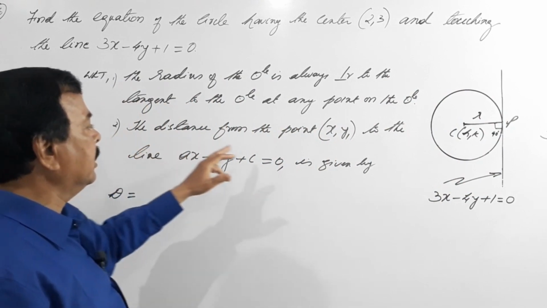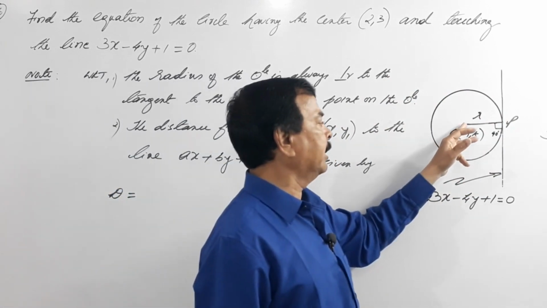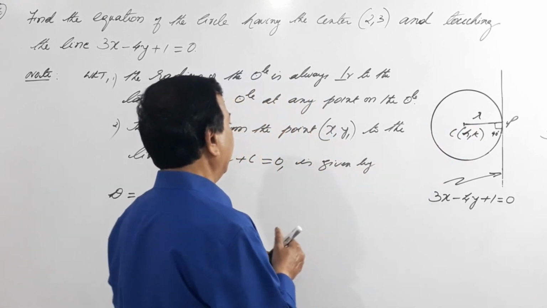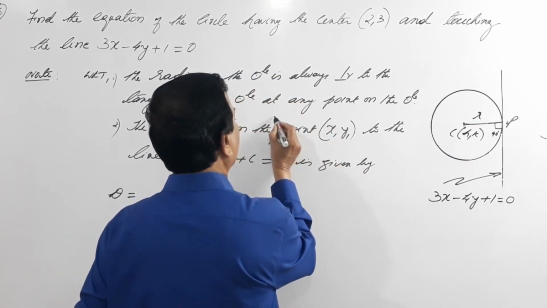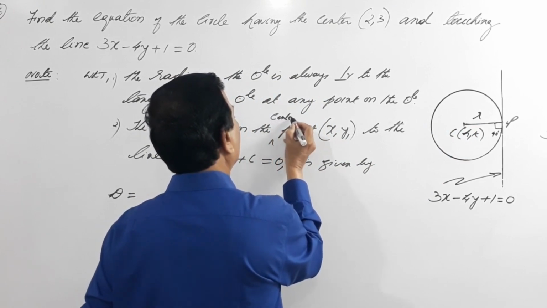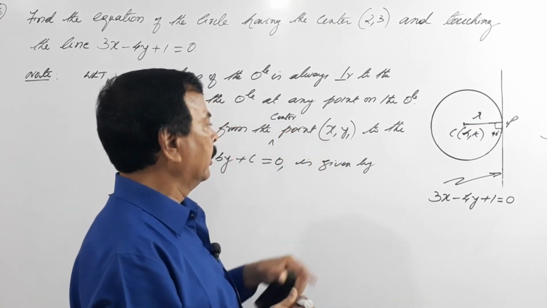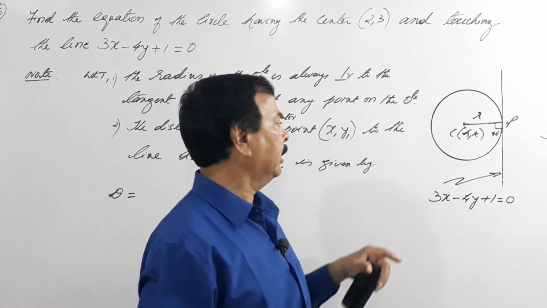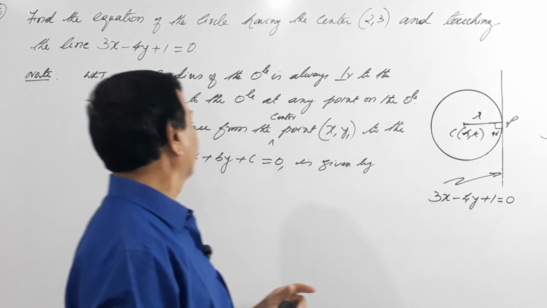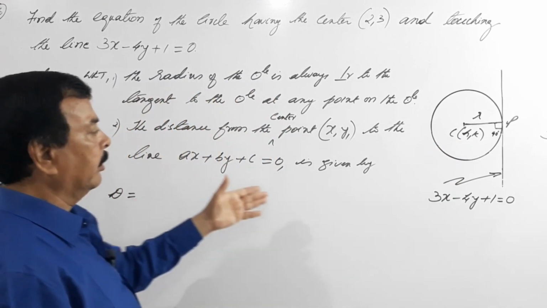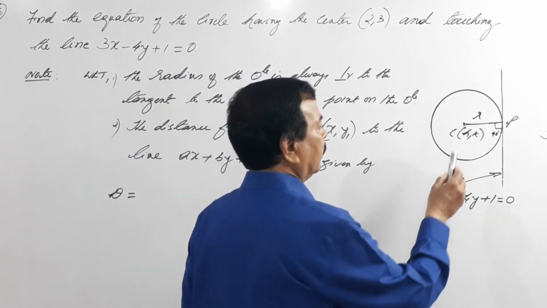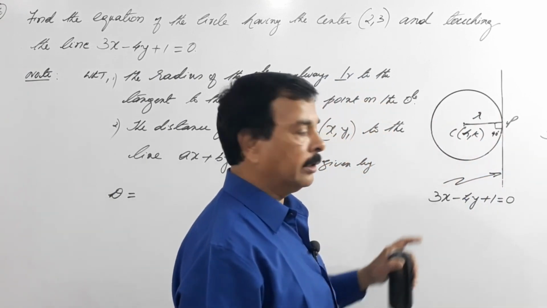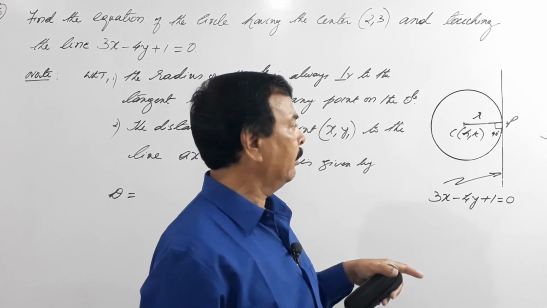Second, the distance from a point, that is the center point, x1 y1 or h comma k, whatever you want, to the line is given by a relation.